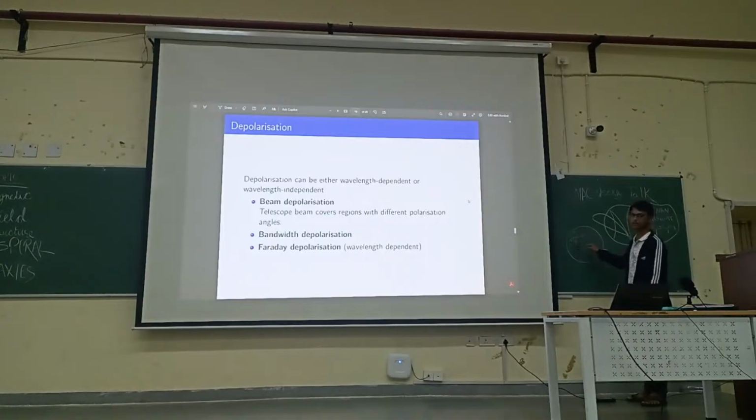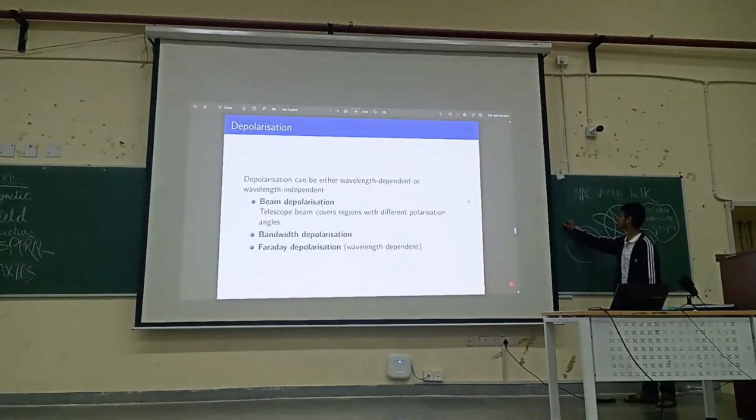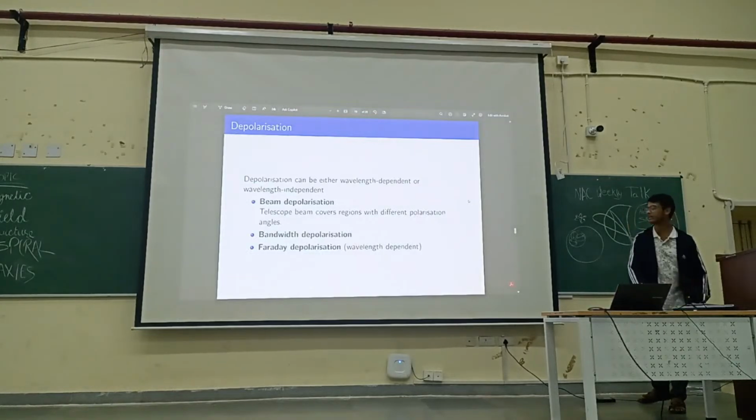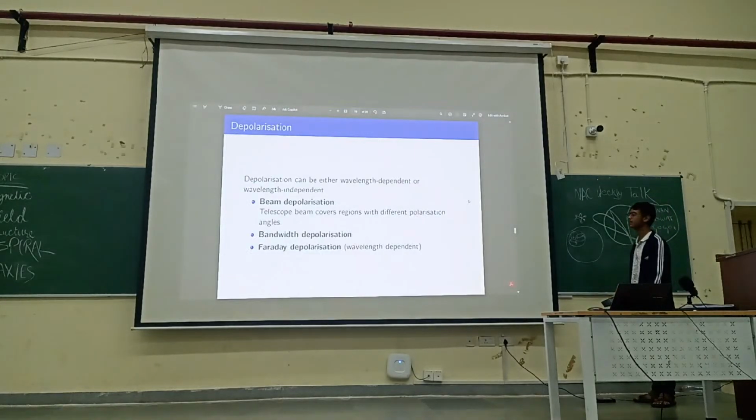However, if my beam size is very large, I will find that inside that beam, I have a whole bunch of light in different orientations. So I will find that the light that reaches us is unpolarized. I will not be able to find the polarization angle, because the beam size is too large. So that is beam depolarization.